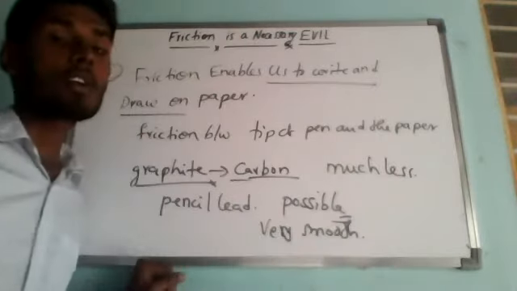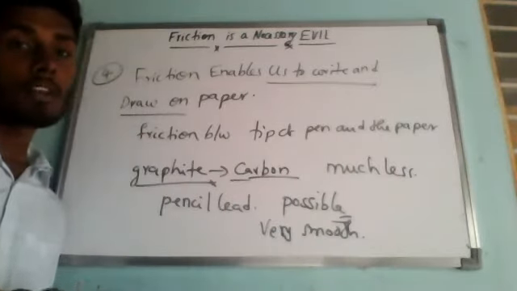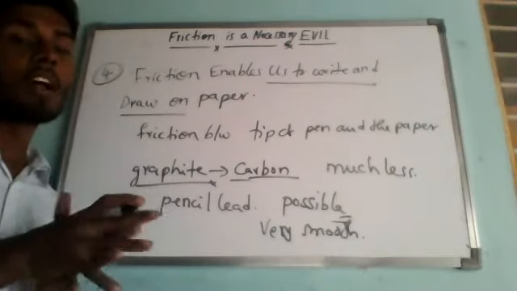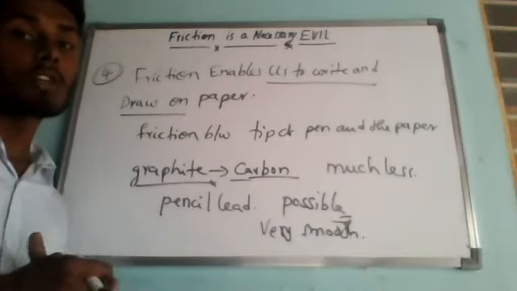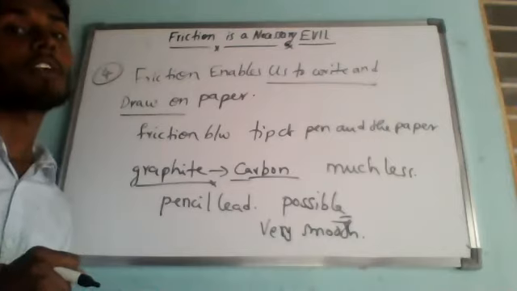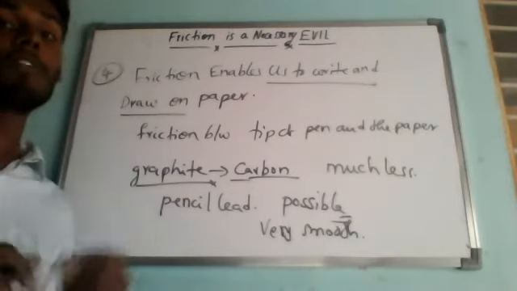So it cannot leave black stains. This friction is not sufficient to rub off black graphite particles from the tip of the pencil.